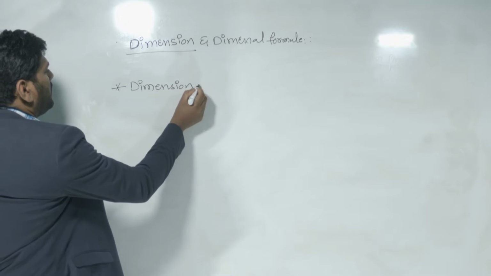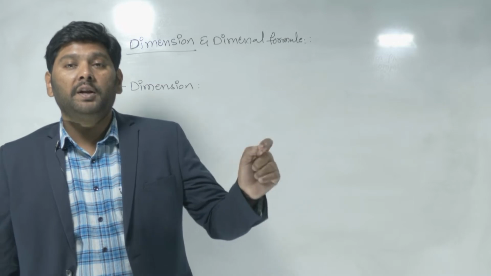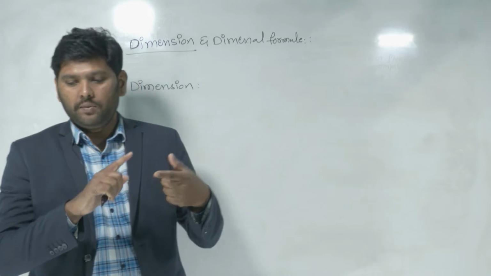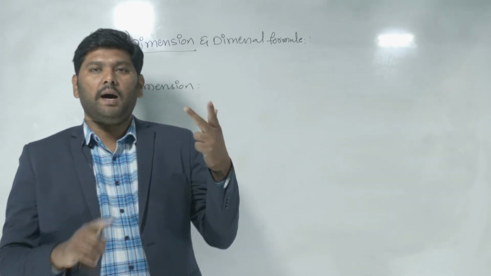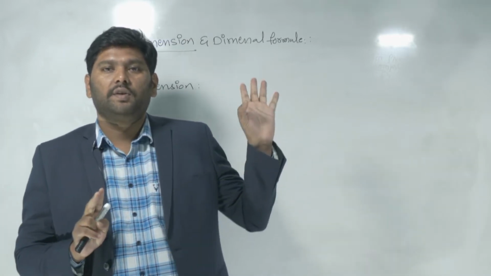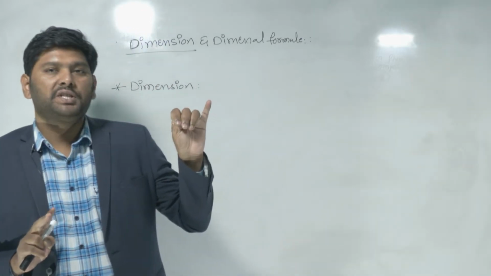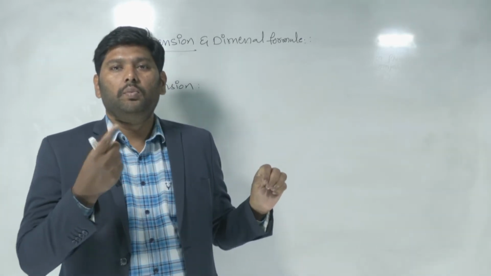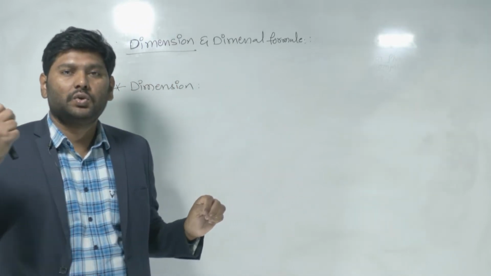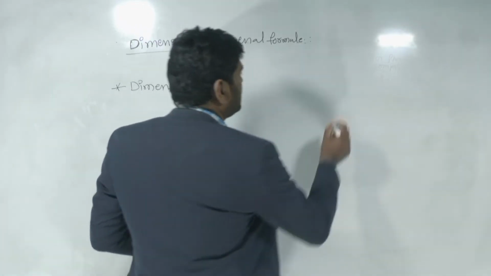To know about these dimensions, first of all, recall our fundamental quantities. What are the fundamental quantities you have? Length, mass. How many fundamental quantities do we have? 7 actually. In that 7, the first ones are length, mass, time, temperature, amount of substance, luminous intensity. The next one is electric current. Totally how many are there? 7 fundamental quantities. I will write here.